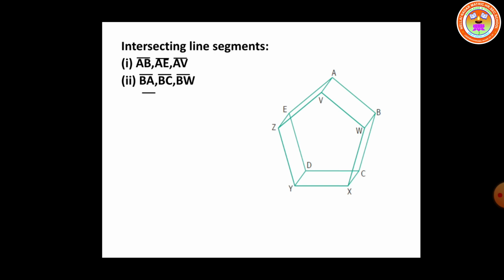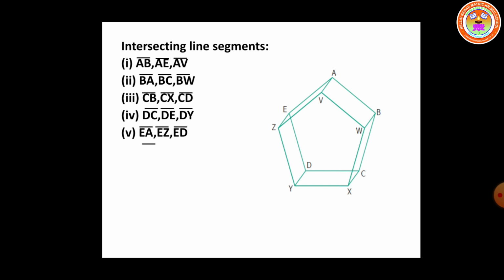Next consider the point C. Therefore, the line segments CB, CX and CD are intersecting at the point C. Next consider the point D. The line segments DC, DE and DY all are intersecting at the point D. Next consider the point E. Therefore, the line segments EA, EZ and ED are intersecting at the point E.